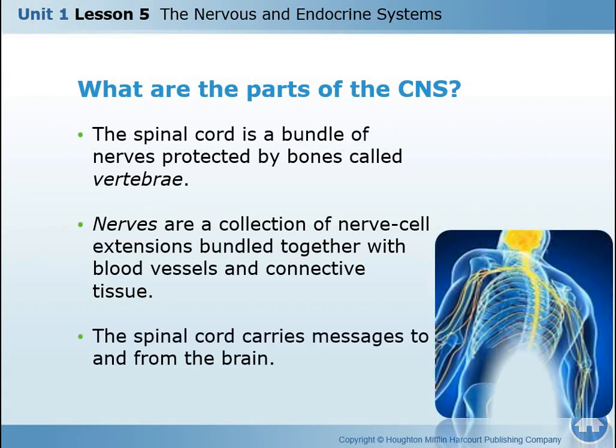Let's move to the second part of the CNS, which is the spinal cord. Like we can see here in the picture, this cord, this is the spinal cord here, and what is surrounding the spinal cord? It is surrounded by vertebrae. Vertebrae are the bones surrounding the spinal cord, which are forming the backbone, of course, and they are protecting the spinal cord because it's very fragile. So these bones provide protection in order not to damage the spinal cord.